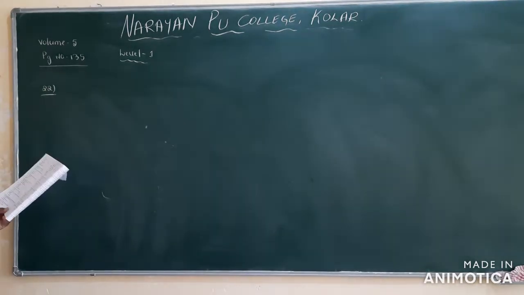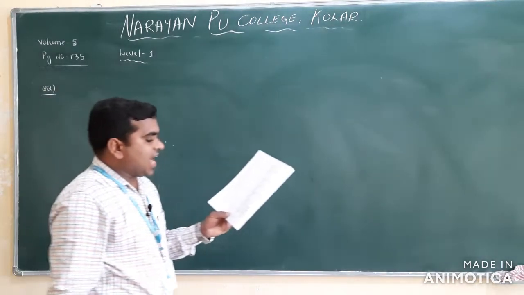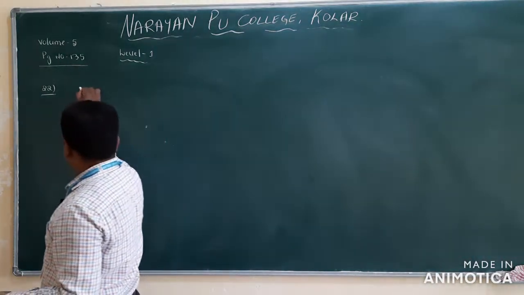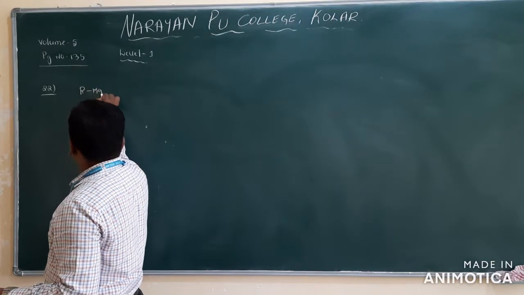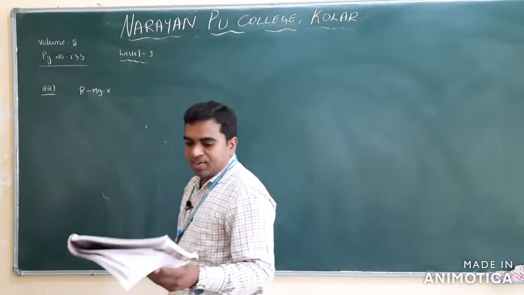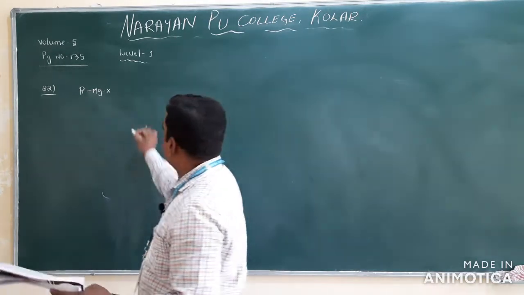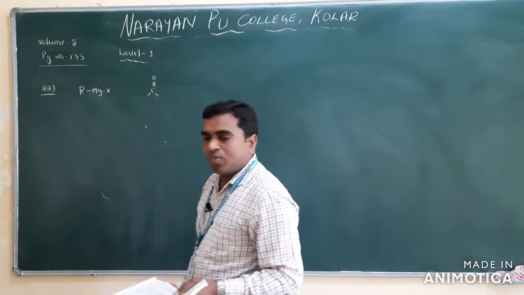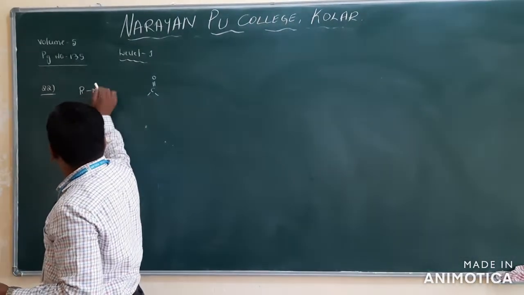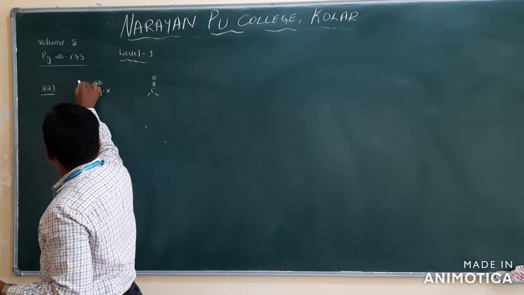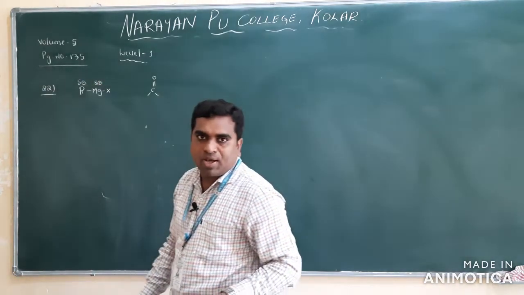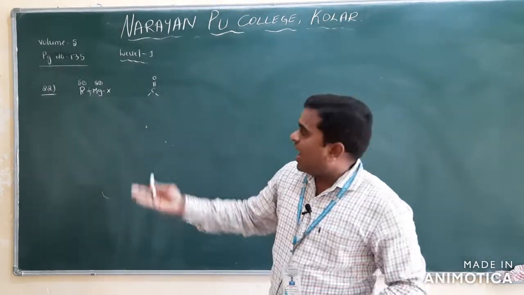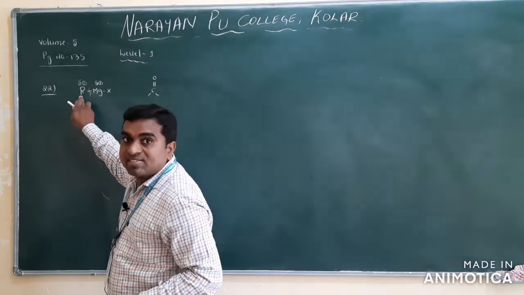Next question, 22nd. A Grignard reagent reacts with compounds containing which of the following groups? Do you know what the Grignard reagent is? RMgX is the Grignard reagent. First option they have given C double bond O. In the Grignard reagent, the metal always has a positive charge, and if the bond breaks, the carbon gets the negative charge.